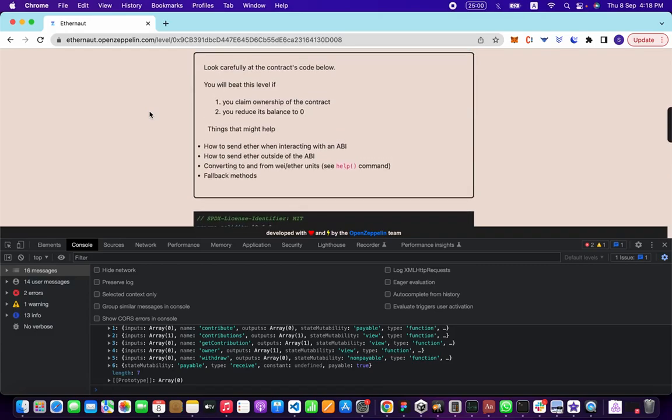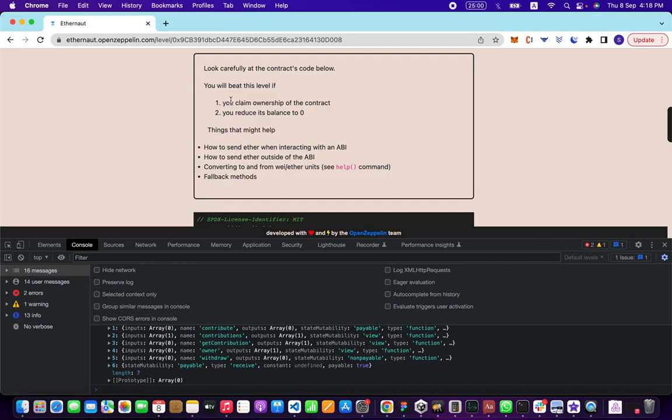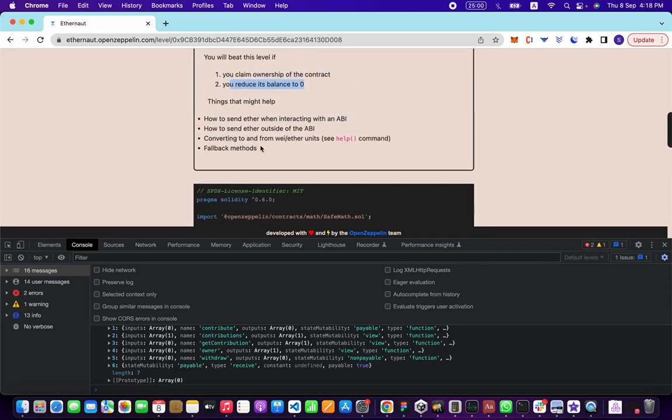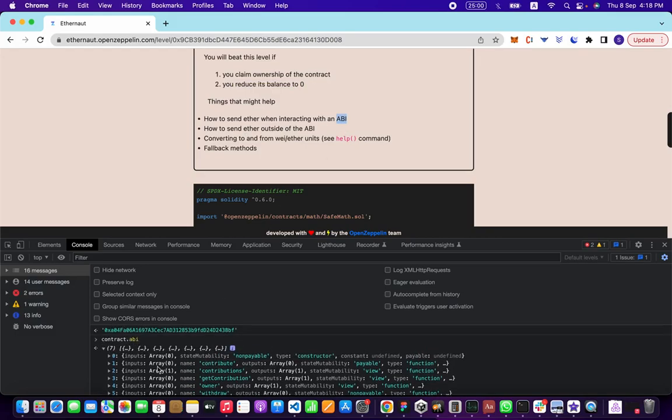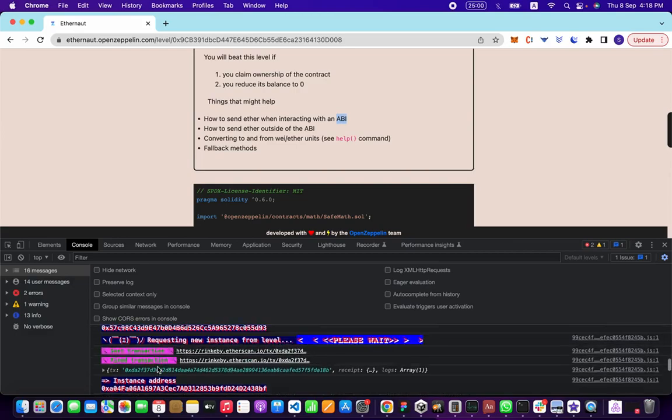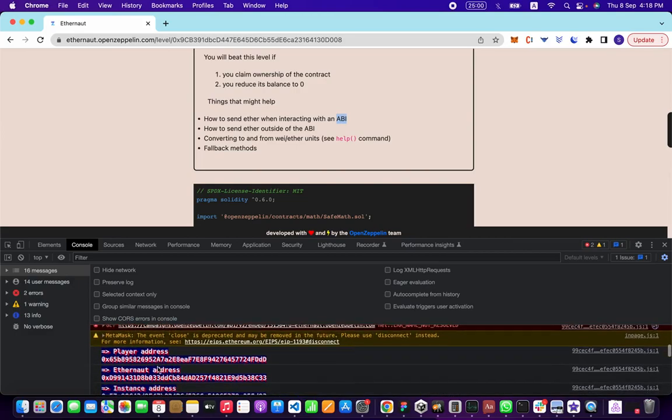So let's see. The objective of this level is to steal the ownership of the contract and reduce its balance to zero. And there's the ABI, which is the application binary interface, which I have opened right down here. Let me just go through certain things.